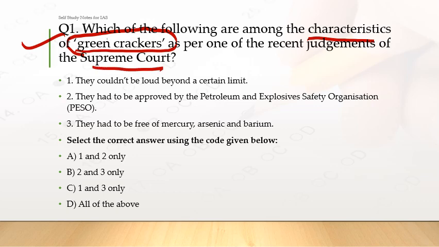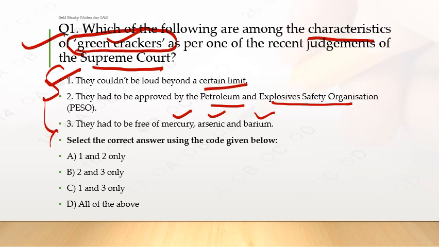Characteristics of green crackers as per one of the recent judgments of the Supreme Court. Statement one: they couldn't be loud beyond a certain limit. Statement two: they had to be approved by the Petroleum and Explosives Safety Organization, that is PESO. Third: they had to be free of mercury, arsenic or barium. These are your statements and options.